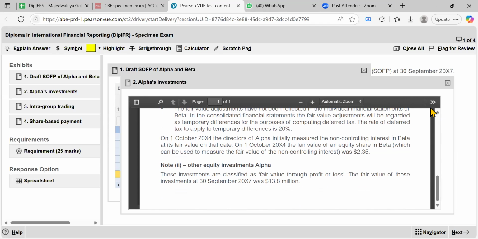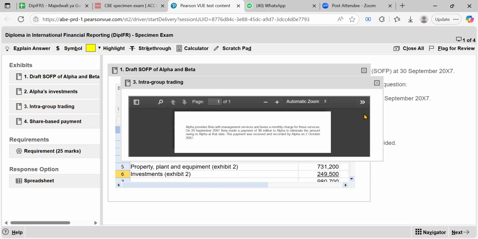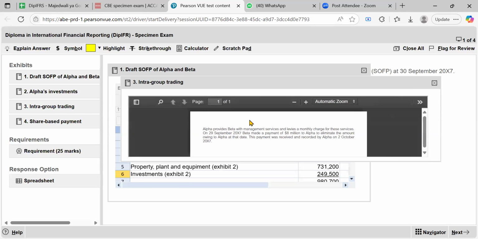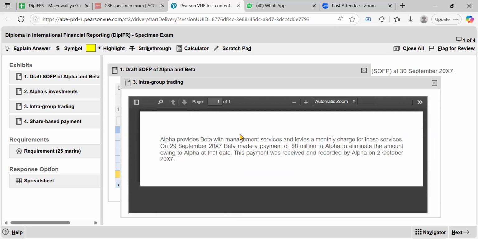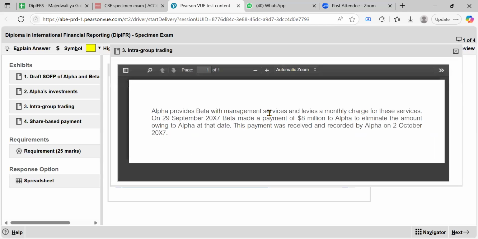So I think we are done with exhibition 2. I may close this and let me go to exhibition 3. We also read this that day. We say that Alpha, can you see properly? Or maybe I should enlarge this, right? I hope you can see.